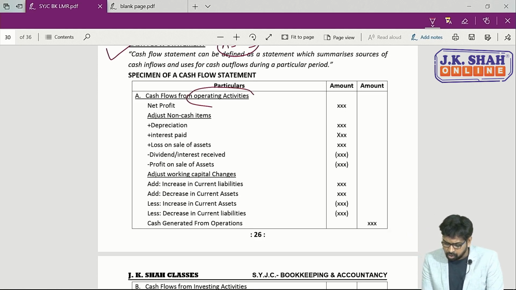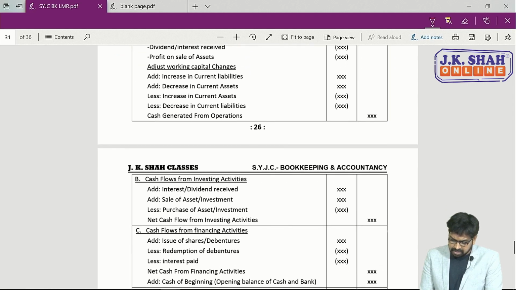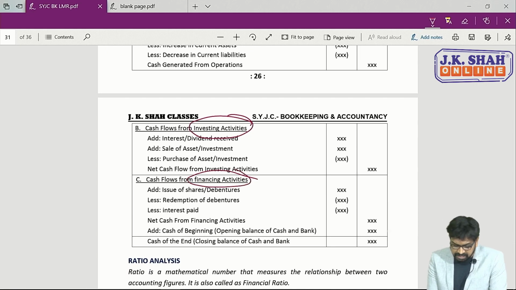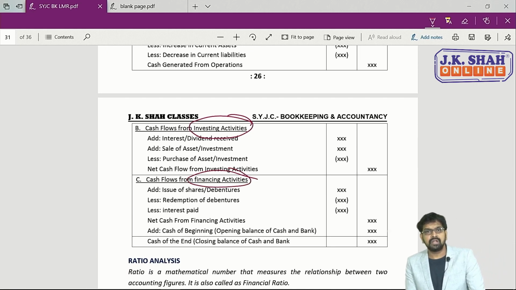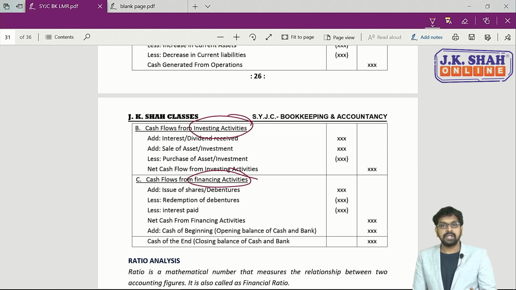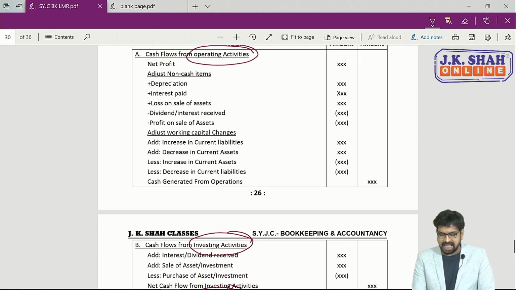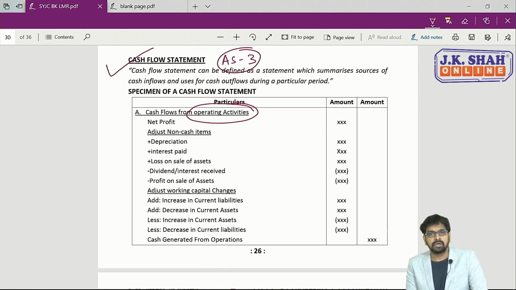One is operating activity, next is investing activity, and other is financing activity. So here business transactions are divided in 3 categories: operating, investing and financing, and transactions of a specific period, that is cash inflows and outflows, are shown in the cash flow statement. So this is the third tool of financial statement analysis.